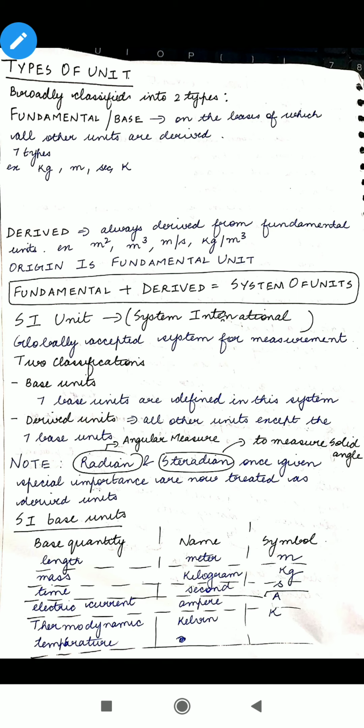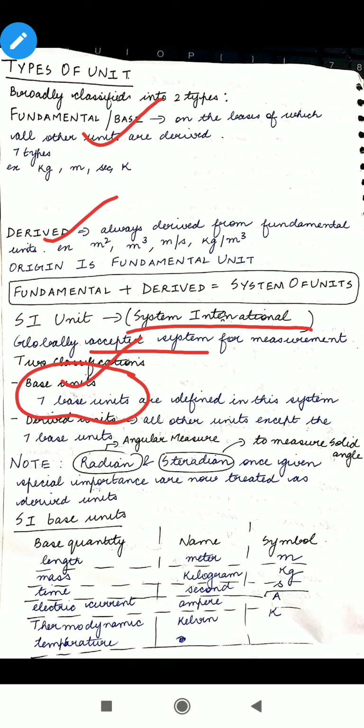So SI units are System International units, and they are globally accepted systems for measurement. They also have two classifications, very similar to base and derived, what we have discussed above. There are base units, and there are 7 base units in the System International units. After the 7 base units, we can derive all the other units with the help of these 7 base units.